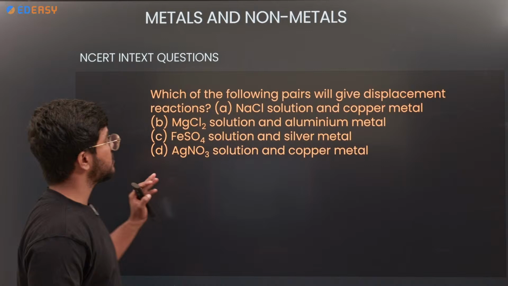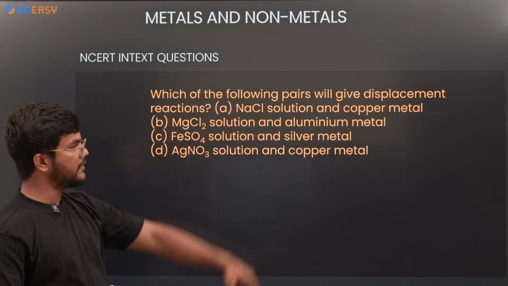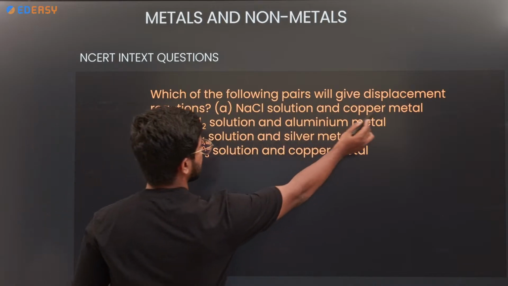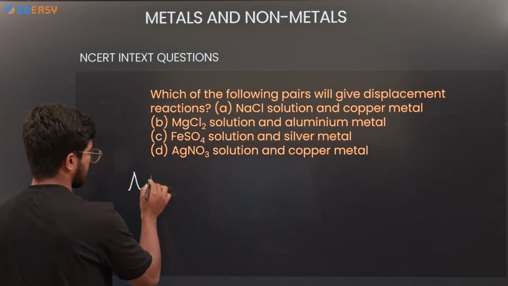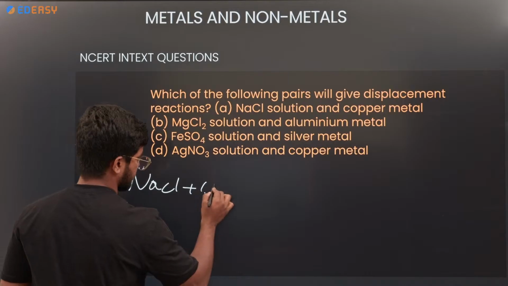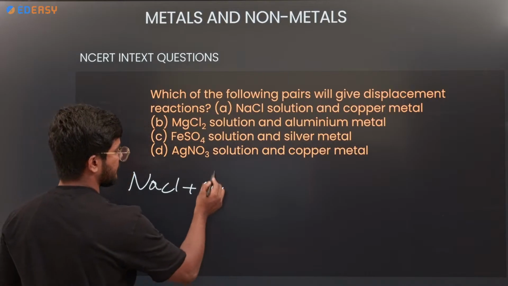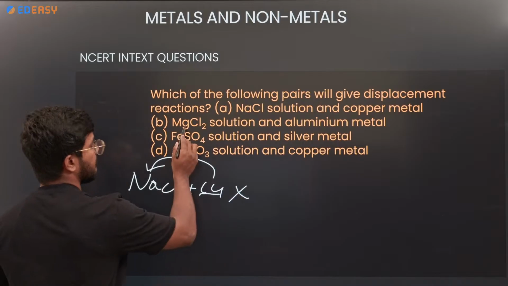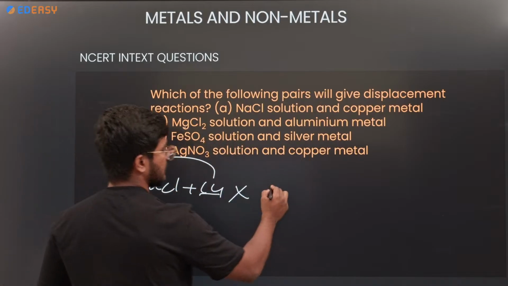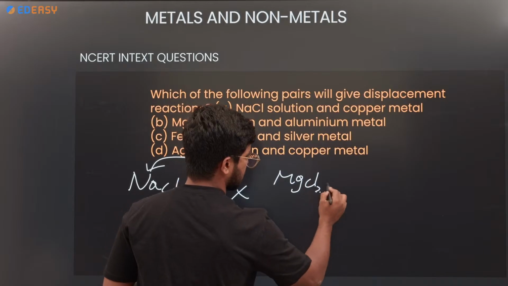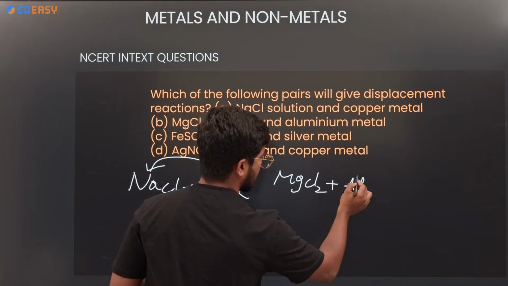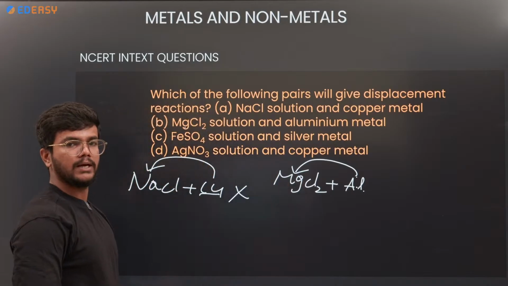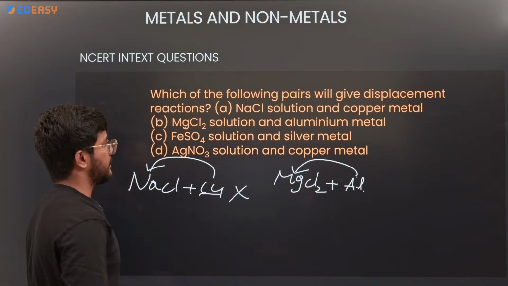So first, which of the following pairs will give displacement reaction? First is NaCl plus copper metal. Copper is less reactive, so it cannot displace the sodium from the sodium chloride. It is not possible. Magnesium chloride, MgCl2, with aluminum. Aluminum is less reactive than magnesium. It also cannot displace the magnesium from the magnesium chloride.